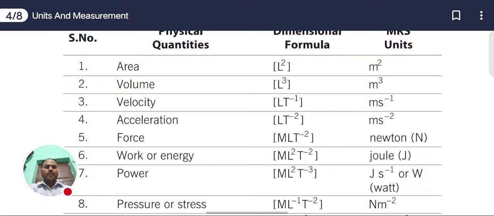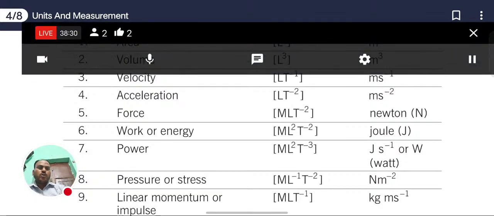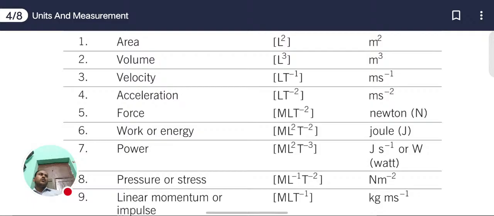The SI unit of work and energy is joule. We can measure the work in joule, and energy also we are measuring in joule. Now next we have power. Power dimensional formula is M L square T inverse 3, and it is measured in joule per second, or watt.